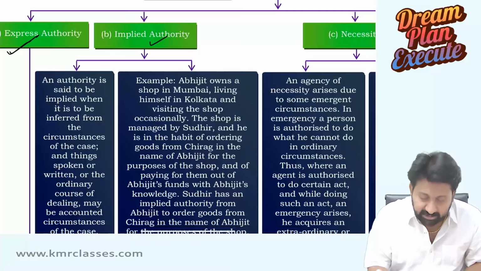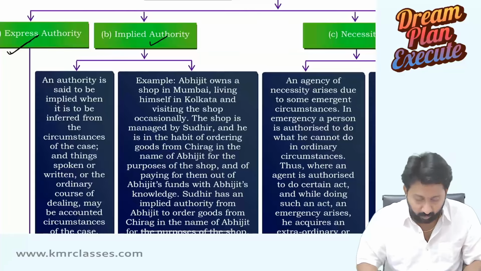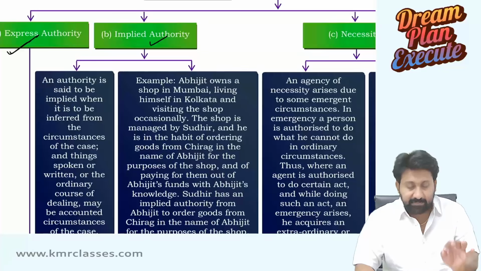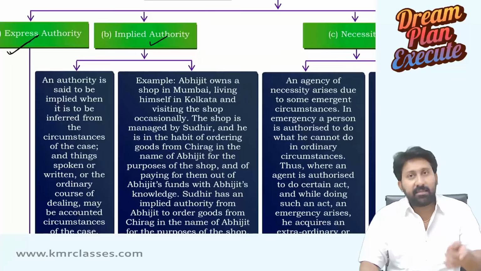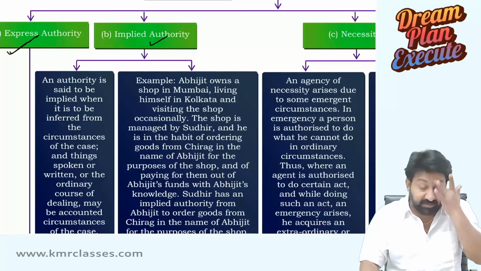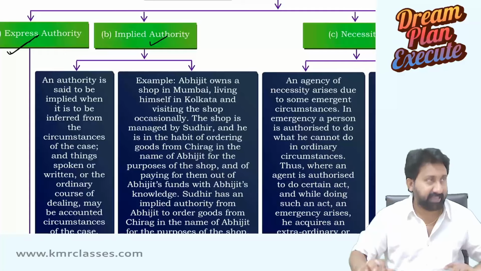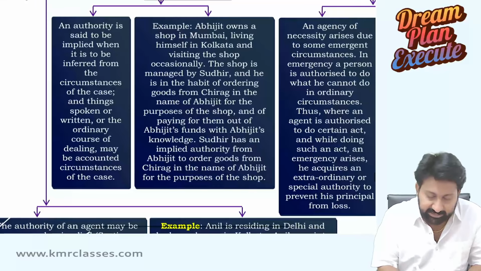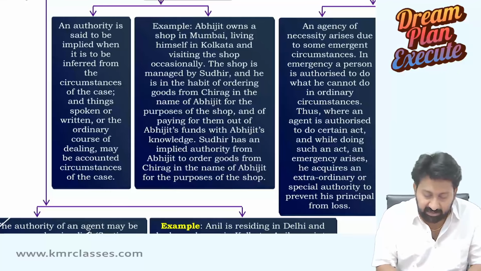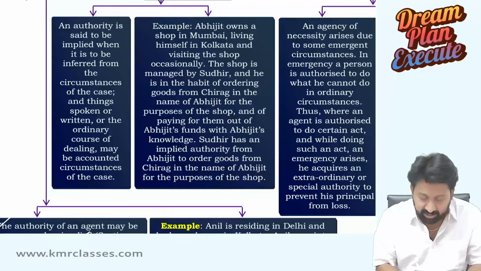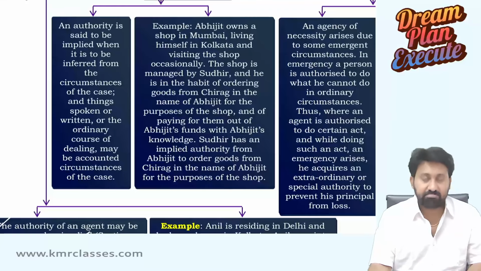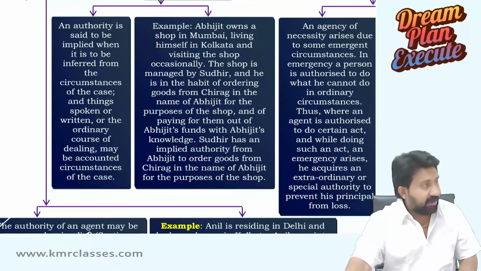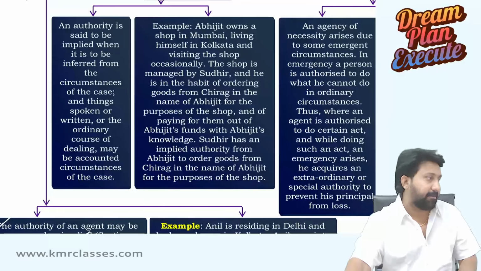Next. Implied authority. Just now I told you. Implied authority means agency sometimes will be created by implied authority. When will agency be created by implied authority? Let's see. An authority is said to be implied when it is to be inferred from the circumstances of the case, and things spoken or written or ordinary course of dealing may be accounted circumstances of the case. Sir, I did not understand. Read once. After that, we will go into a good example. Read first.